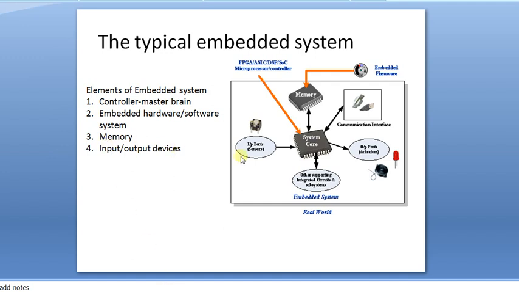And input devices and output devices, which are ports, and sensors and actuators, which is the main core of the system. So this is the main heading of the typical embedded system, which contains some of the major elements that we are going to discuss throughout this chapter. So here the chapter explains what the controllers are, what the embedded hardware and software are, what the memory is, and the input devices and output devices. The whole chapter we are going to discuss about these major elements. Okay, now let us move to the next slide.